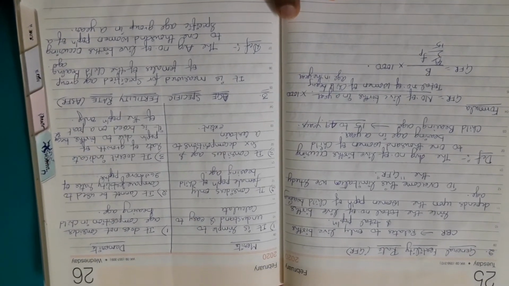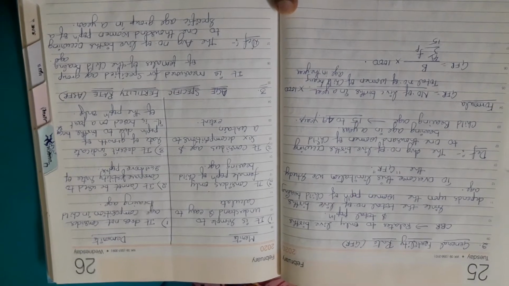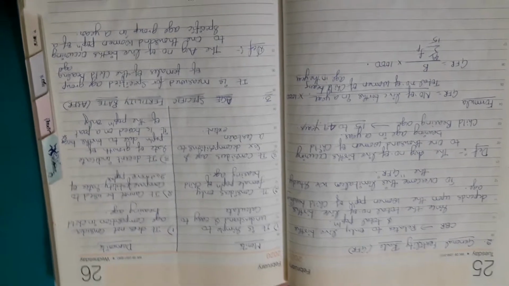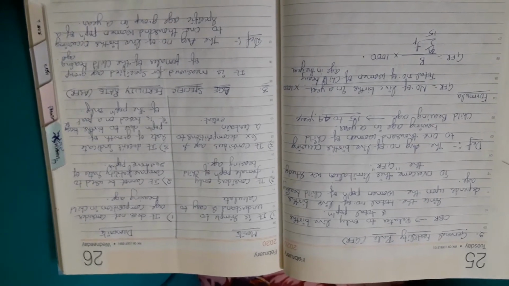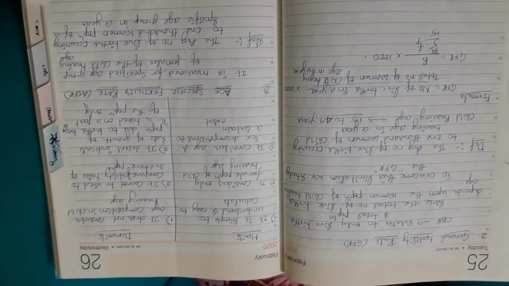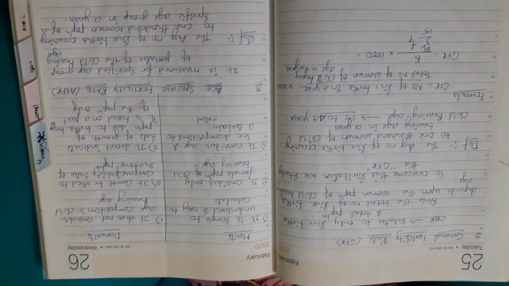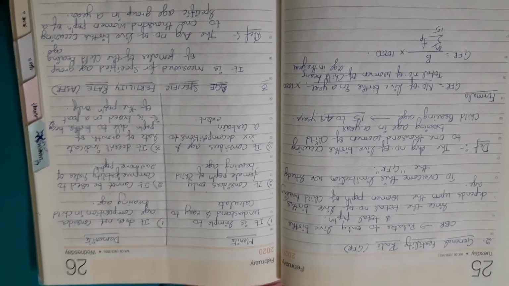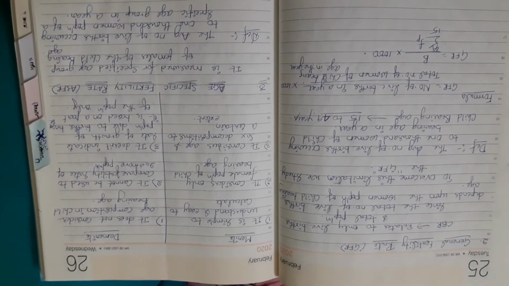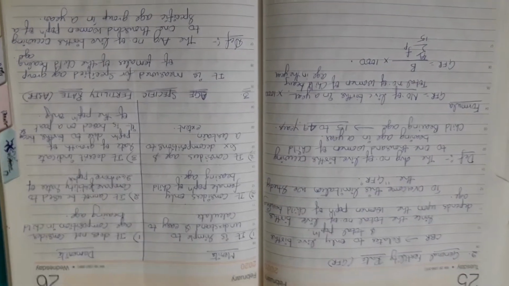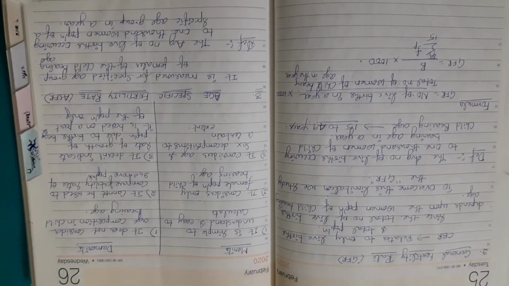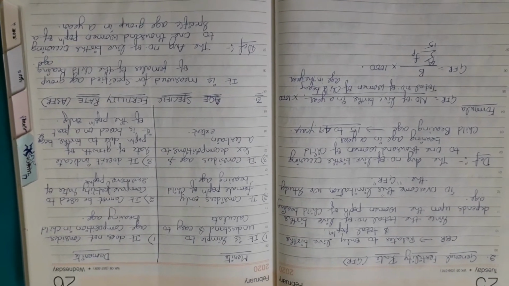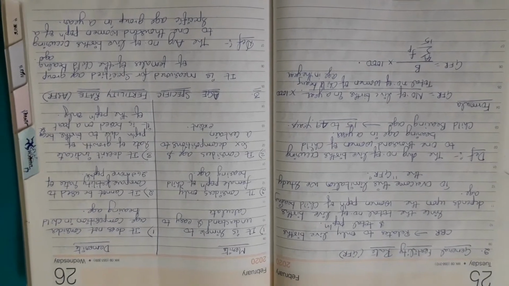What is that? Age composition. 15 to 49 alone we are considering, that is the childbearing age. Even when you calculate the female birth rate using GFR, only the women population, that too of childbearing age 15 to 49, has to be taken into consideration. Then only you can calculate GFR. See the formula there. GFR equals the number of live births in a year divided by the total number of women of childbearing age in the year, into 1000.